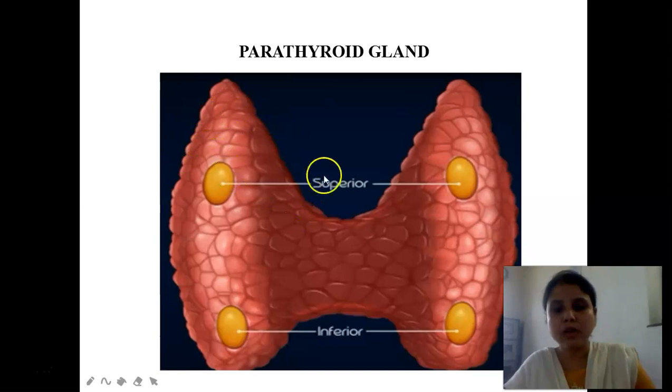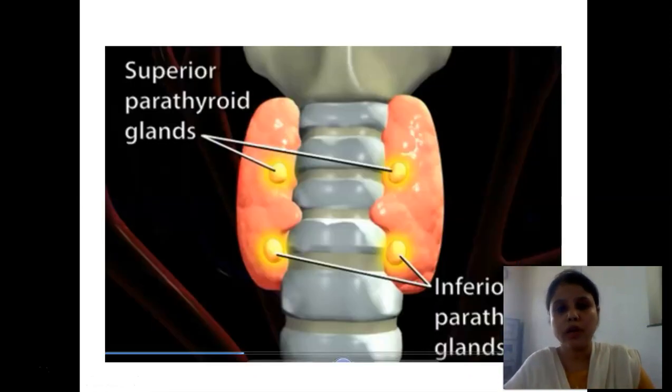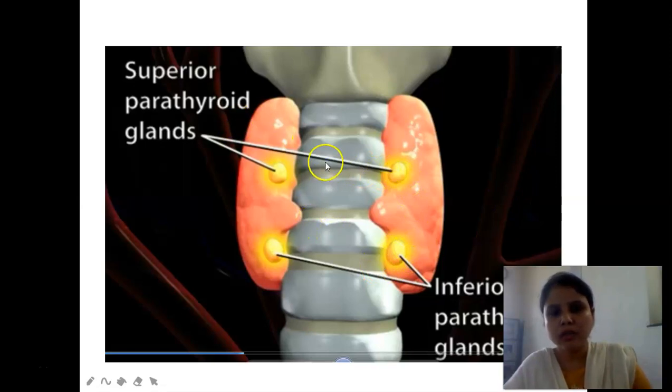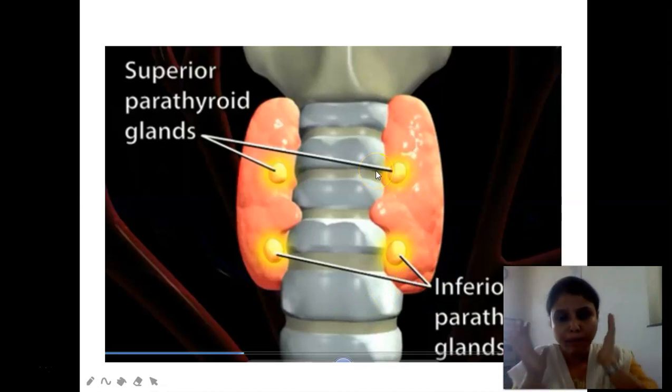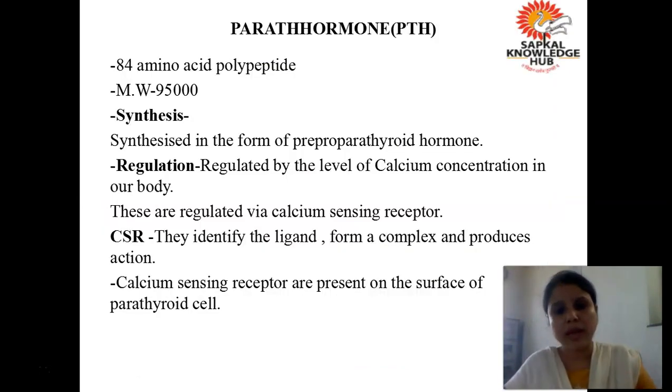And this yellow colored part you can see is the parathyroid glands. They are 4 in number. 2 are superiorly located, 2 are inferiorly located, but they are located on the posterior side of the thyroid gland. Now from here it will be very much clear. These are the 2 superior parathyroid glands, these are the 2 inferior parathyroid glands, and these are located at the back of the neck, if you can see from the diagram.